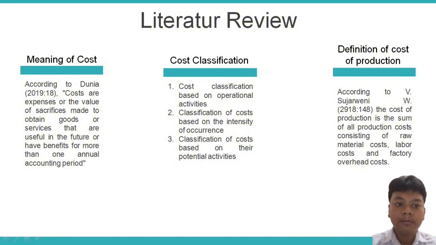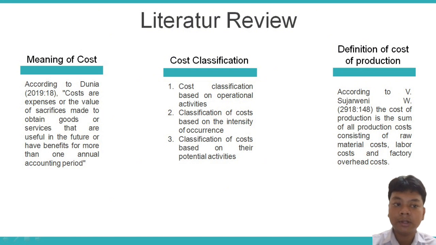And then cost classification has three types. The first one, cost classification based on operational activity, and then classification of cost based on the intensity of occurrence, and the last, classification of cost based on their potential activity.